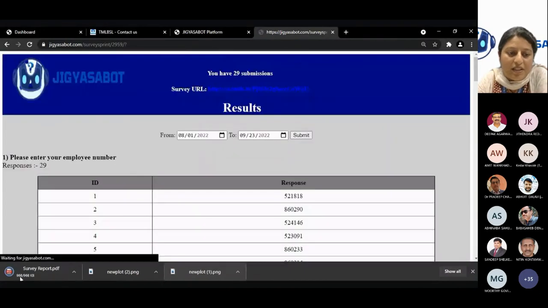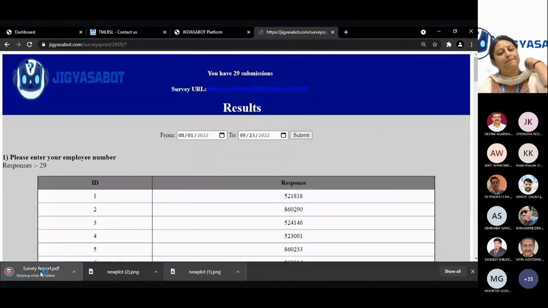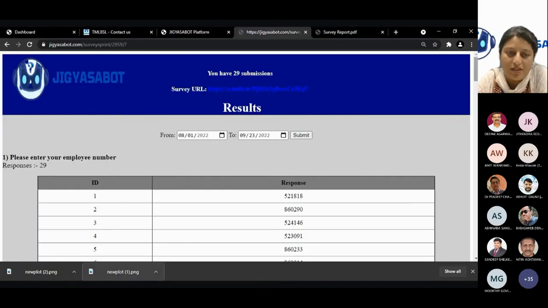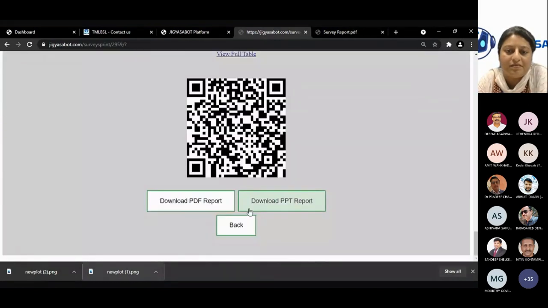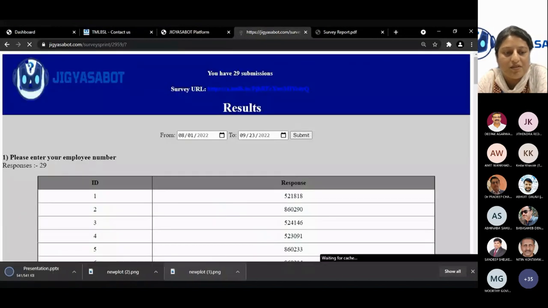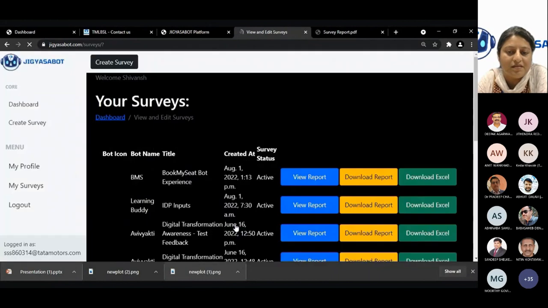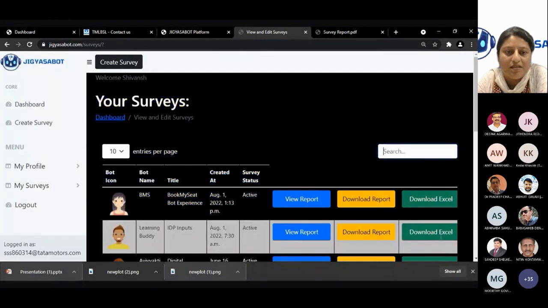Now we are showing the PDF download. And we also have the PPT download. So you can attach the PDFs or the PPTs with your report itself. And this is the PPT version download. If you go back to the surveys and you want to download Excel, this will also download a CSV file for you.